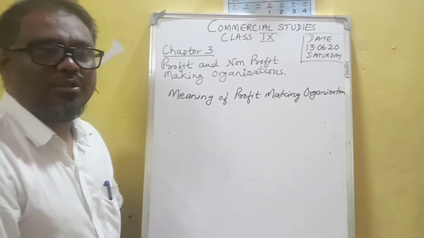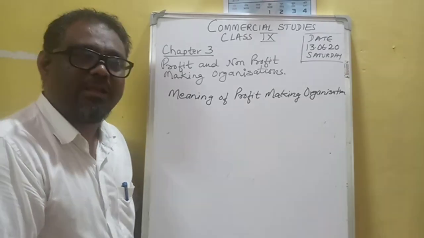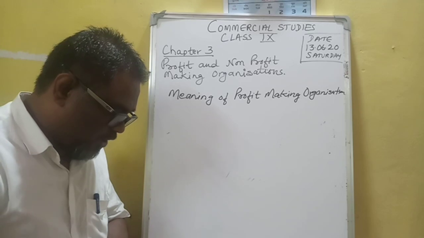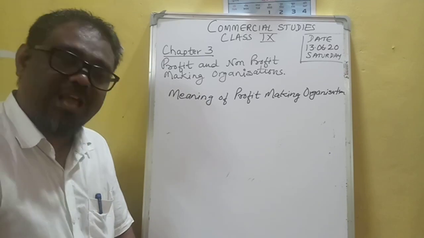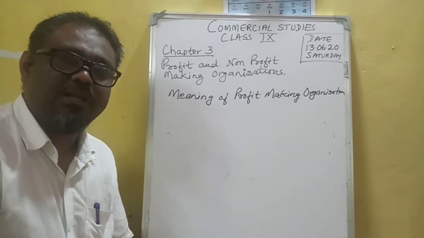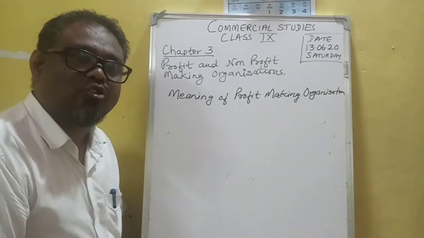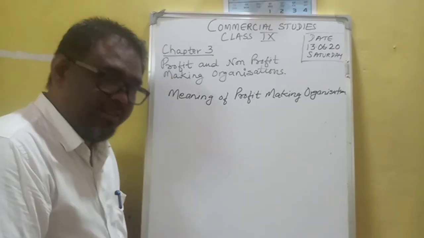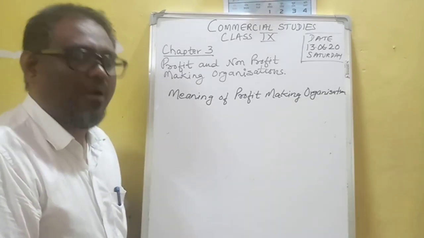These organizations are only for making the profit. Their main motive is to earn the profit. Example given here: a grocery shop is a profit making organization. A sugar mill is a profit making organization. An automobile repair workshop is a profit making organization. A truck company is also a profit seeking organization. Their main motive is to earn the profits.